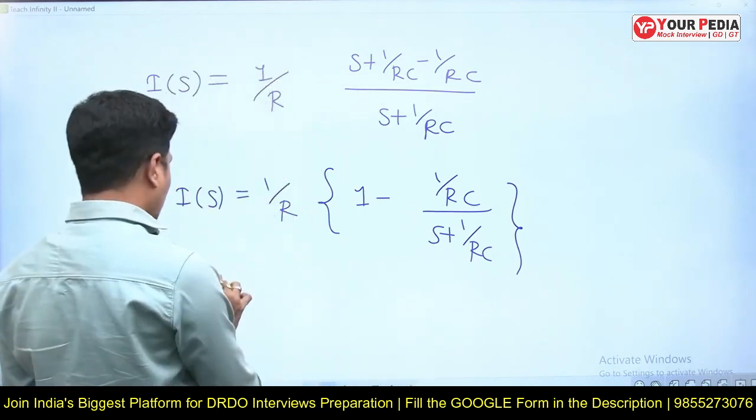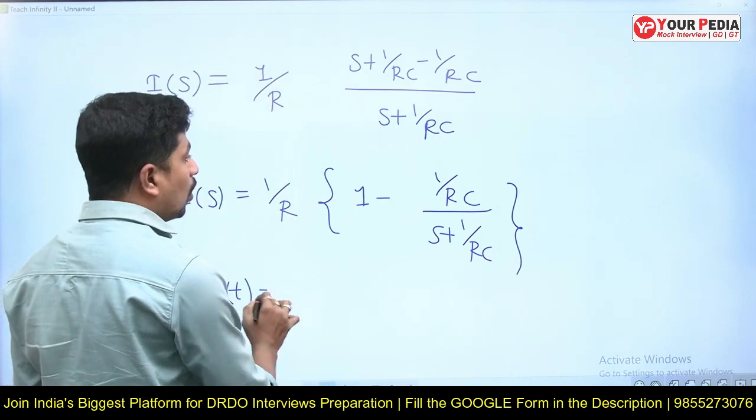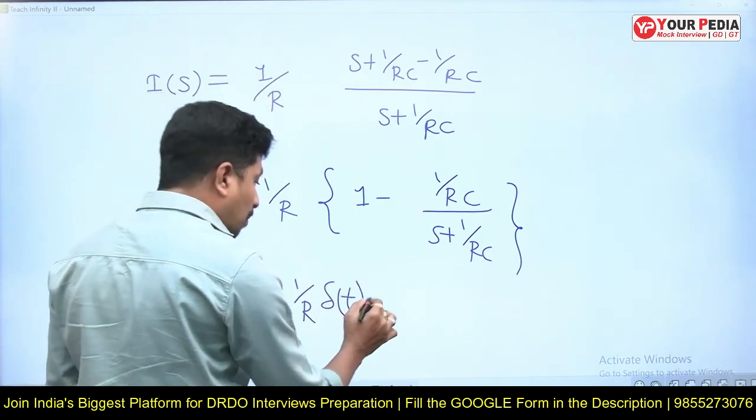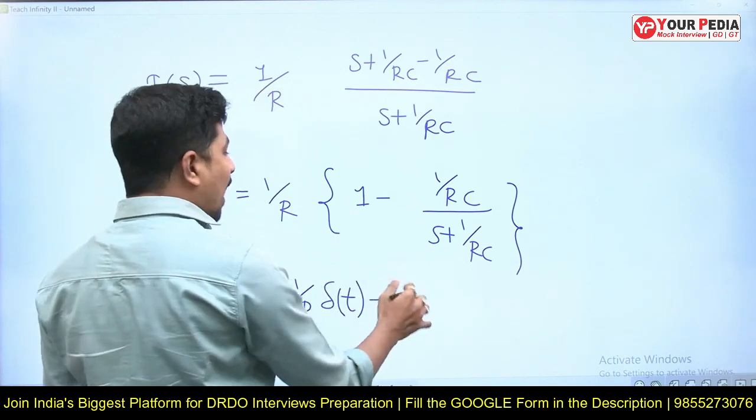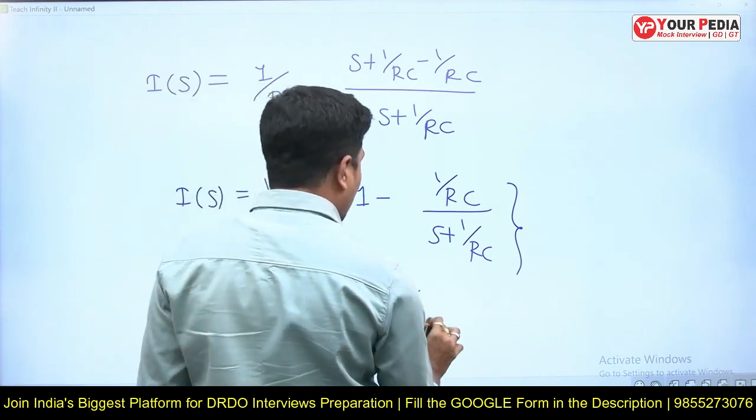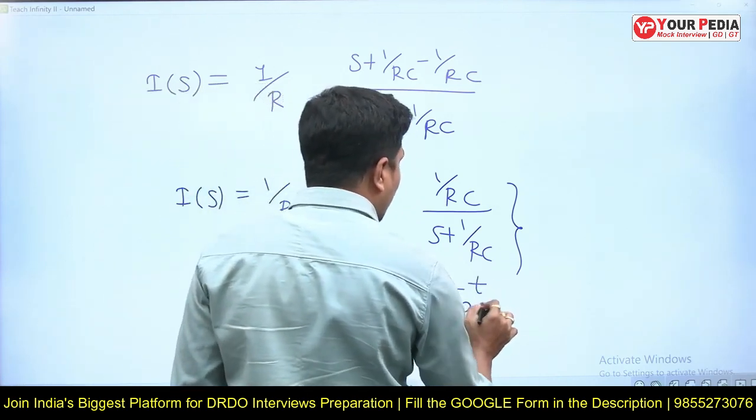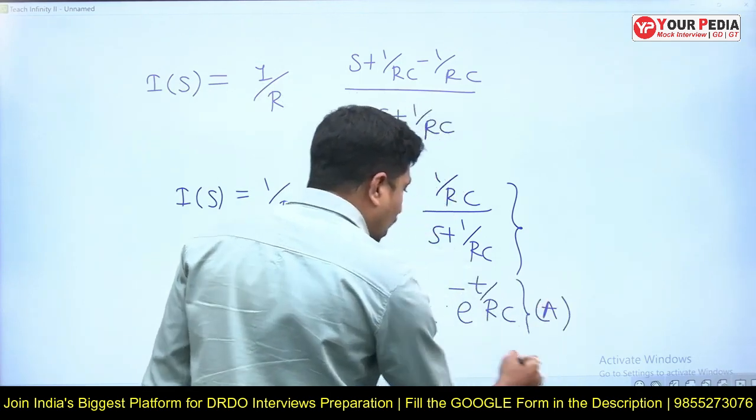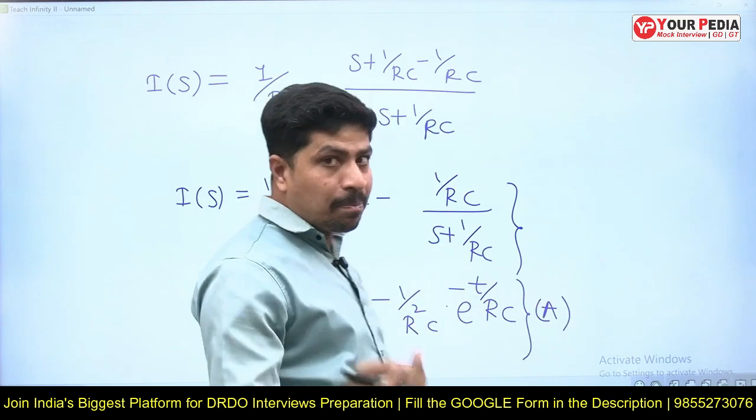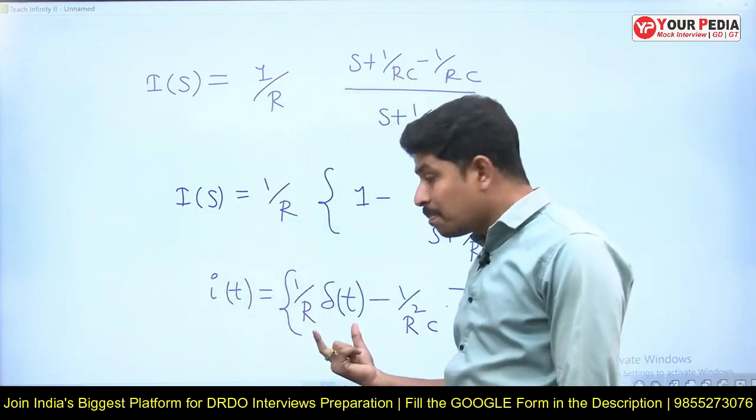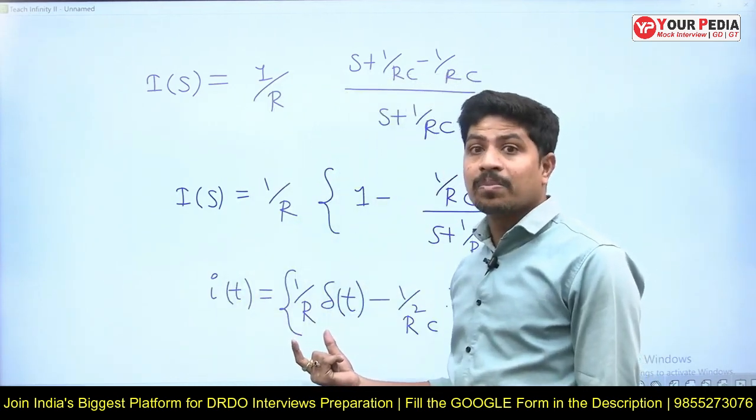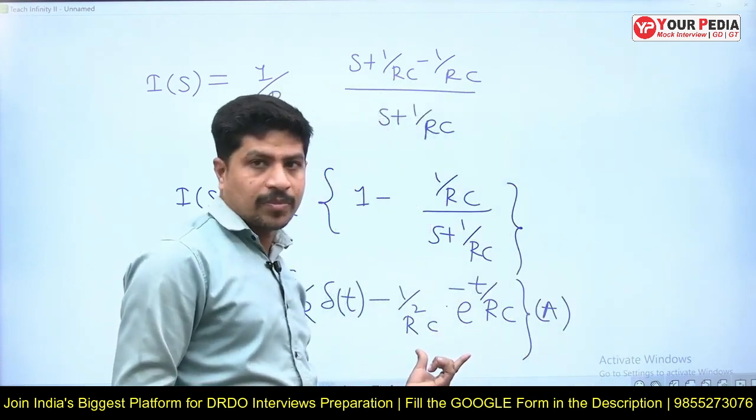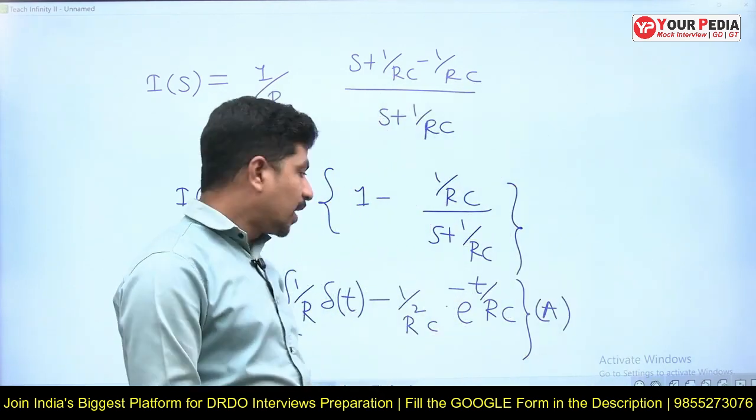Let's understand. Now I of t is equal to 1 by R into del of t minus 1 by R square C into e power minus t by RC amperes. Now, because of that impulse voltage source, there is some impulse current, along with some exponential current. There is some impulse current at t is equal to 0.